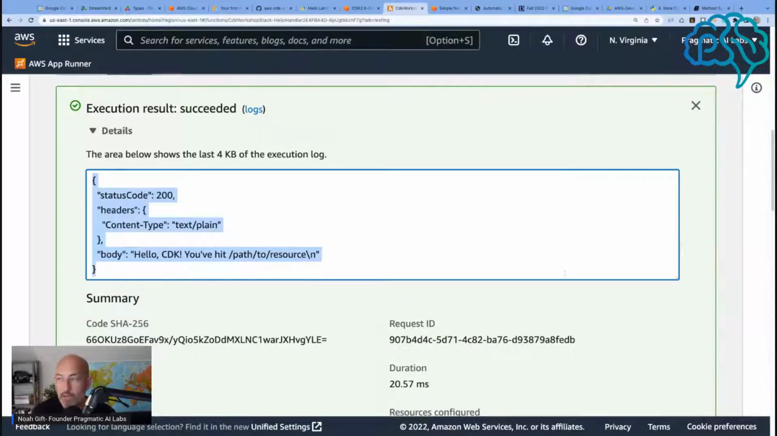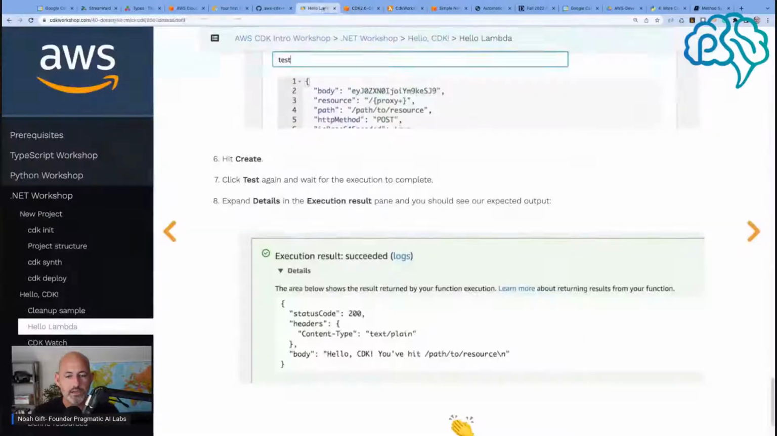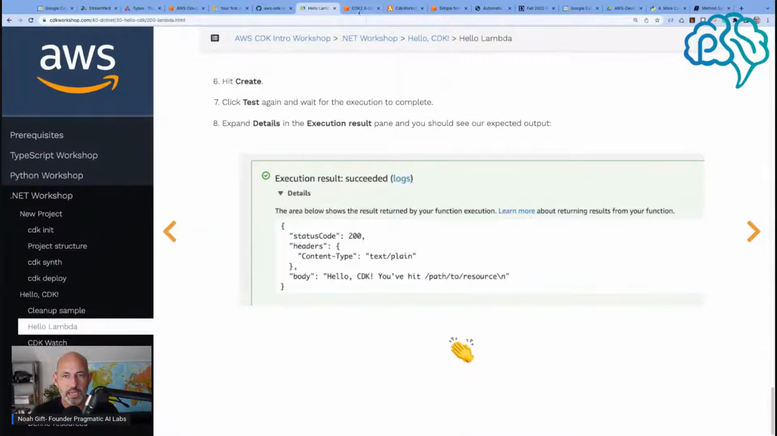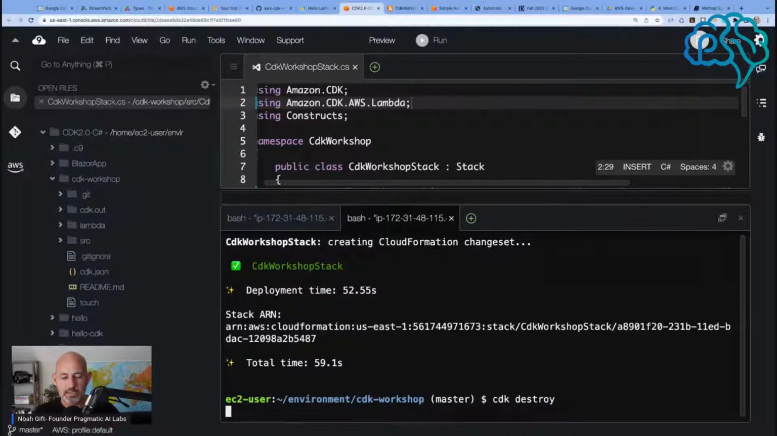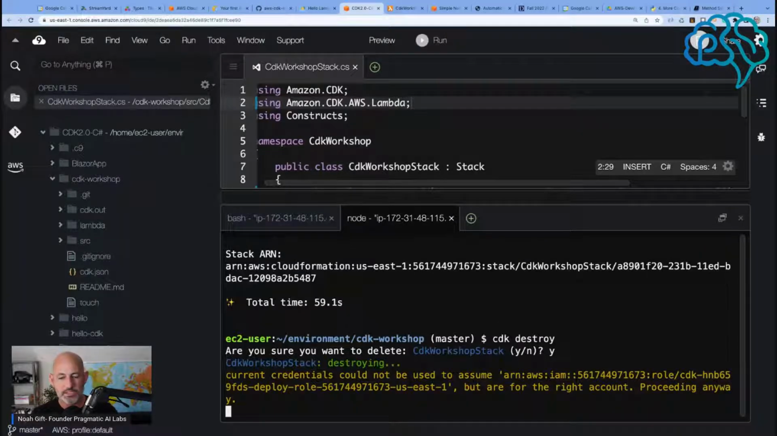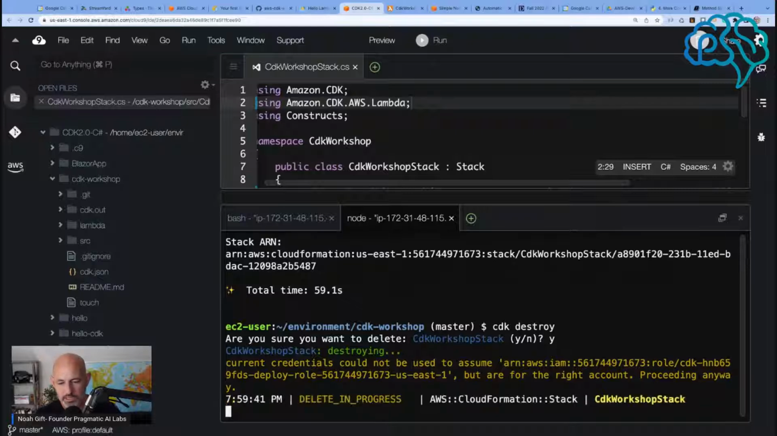Yeah, pretty cool. I have to admit, I'm getting impressed here with CDK. And then we can do CDK destroy, right? Because we want to nuke all this. Yeah, I'm starting to get convinced that C# CDK is a good thing. All right. Well, I think next week I just keep doing more C# CDK.